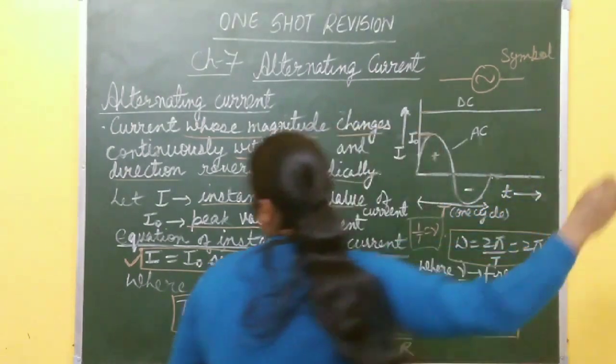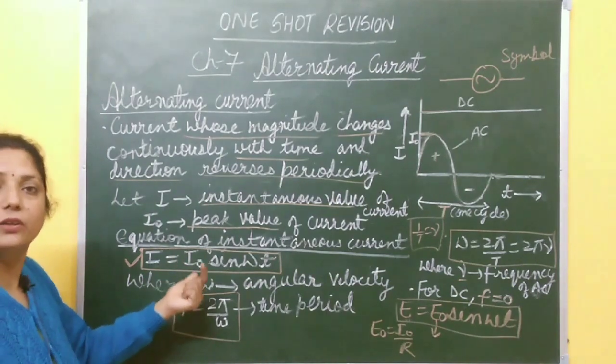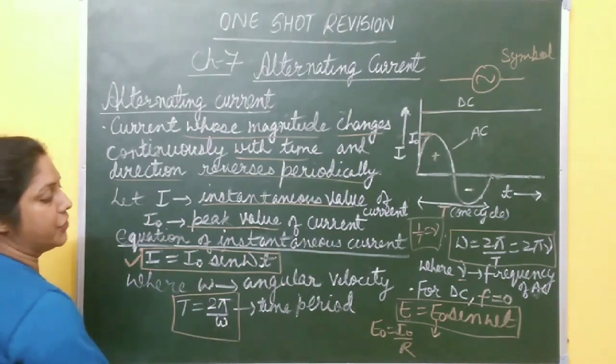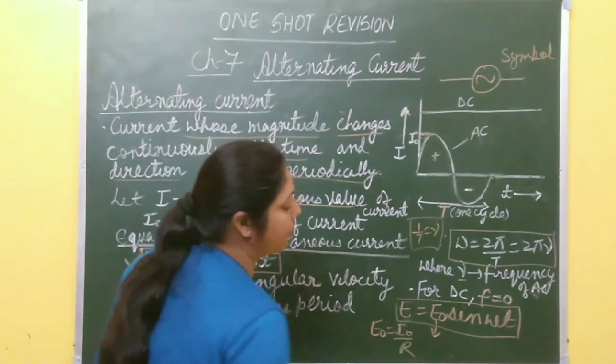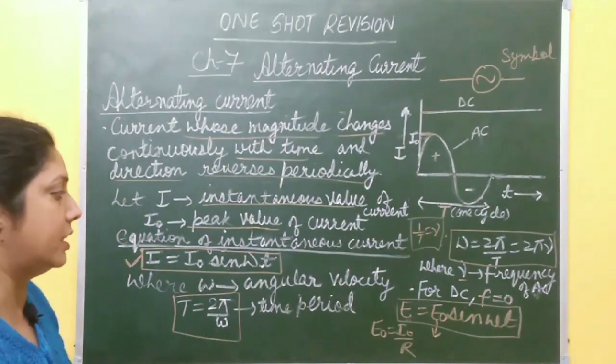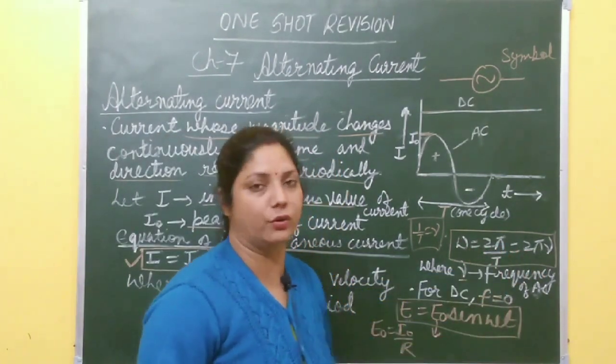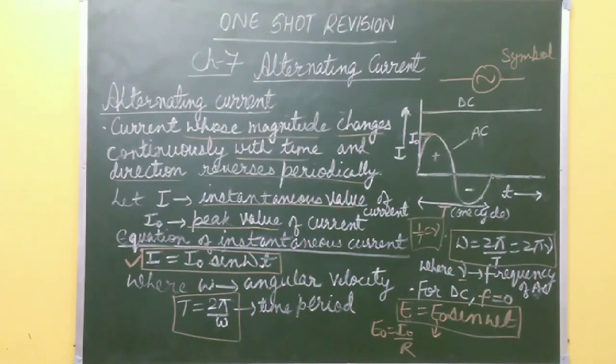So you must remember the equation for alternating current: we use I equal to I naught sine omega t, and the equation for alternating voltage we use E equal to E naught sine omega t, where omega is angular velocity, or if you write it in terms of frequency, it is angular frequency. Please take a screenshot of this one. After this we will discuss root mean square value.